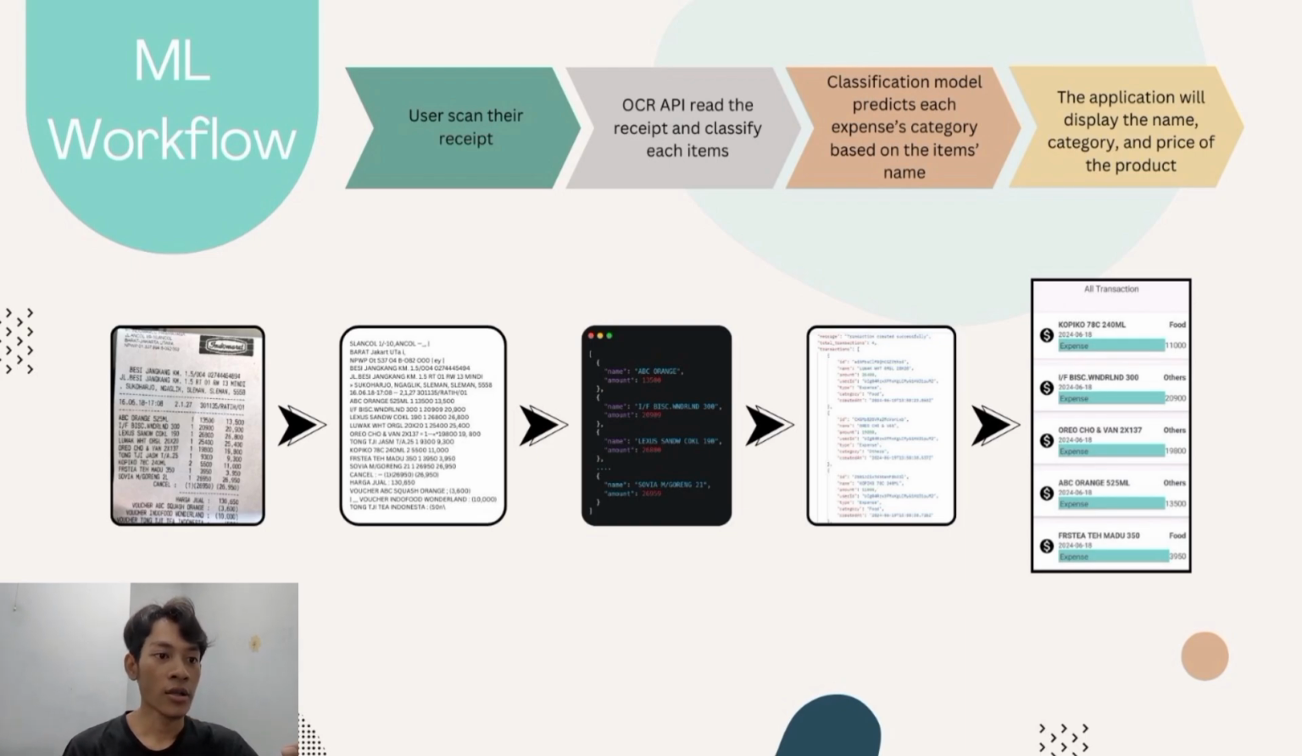Here's the detail. The input is an image. Then the OCR API processes the image into text, continuing with filtering the product name and price using regex. Then the name is entered as input to the category model. Then the application returns the price, name, and the item category.